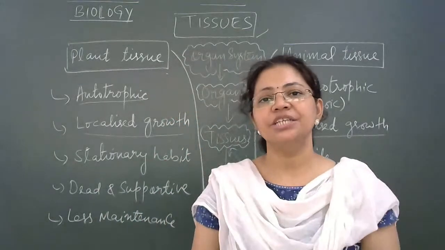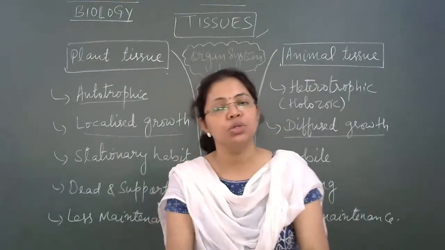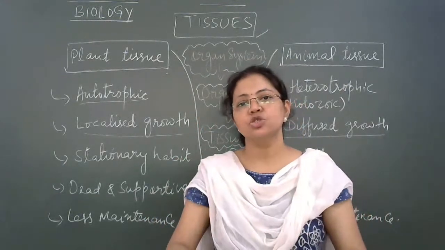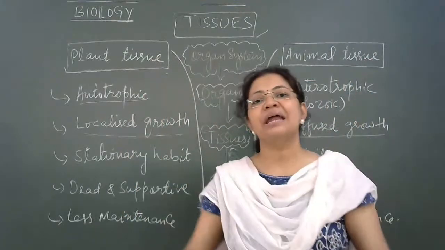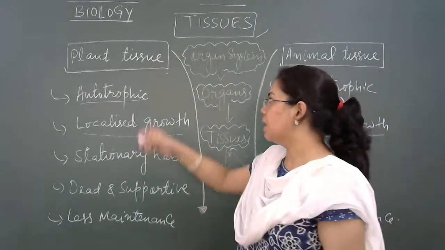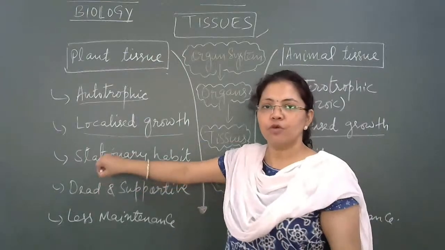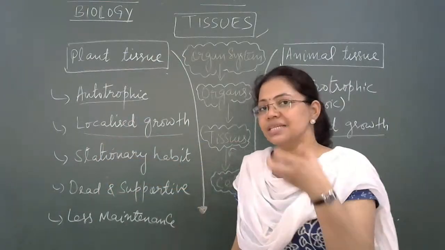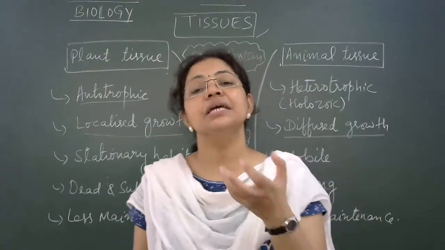Because their main job is to provide mechanical strength and support to the plant, because it has to spend the whole of its lifetime standing upright. That's why most of the tissues in the plant body are dead. So sometimes we get a question: explain why most of the tissues in the plant body are dead in nature.